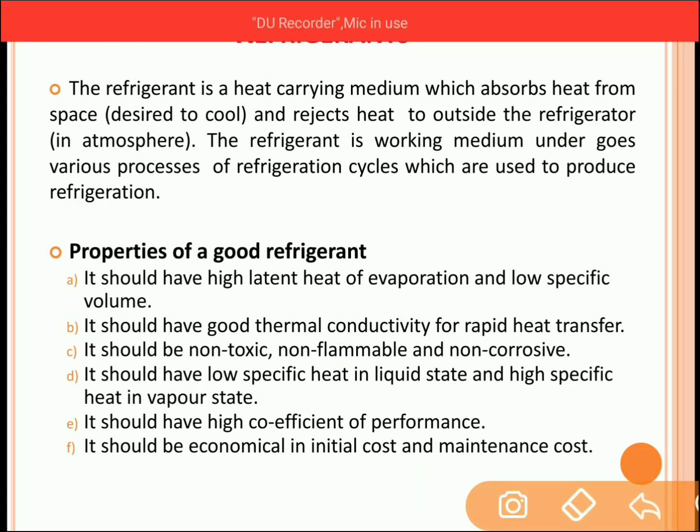Now, for a good refrigerant, there has to be certain specific properties. These properties are: it should have high latent heat of vaporization and low specific volume. Second property, it should have good thermal conductivity for rapid heat transfer. Good thermal conductivity means what? It can conduct the heat very easily so that rapid heat transfer takes place.